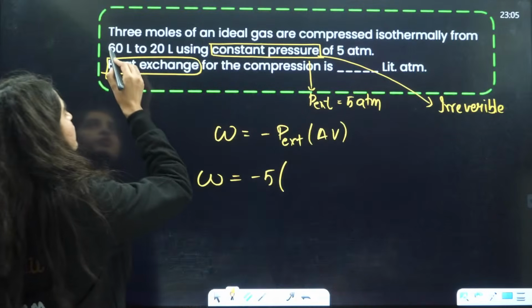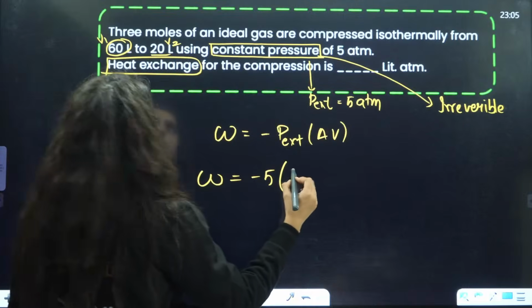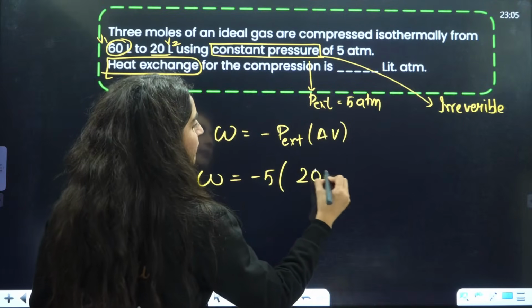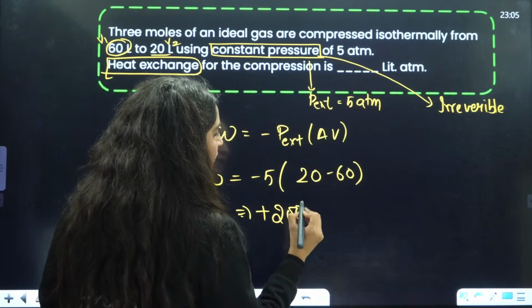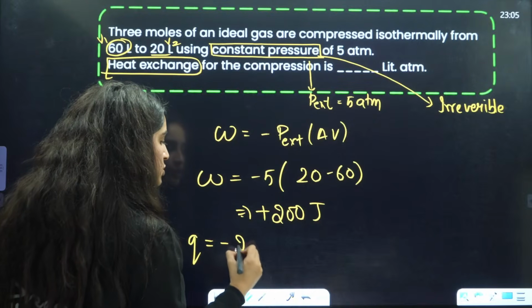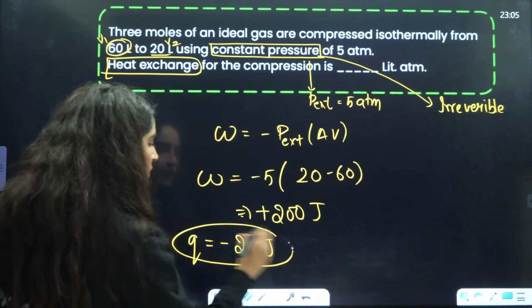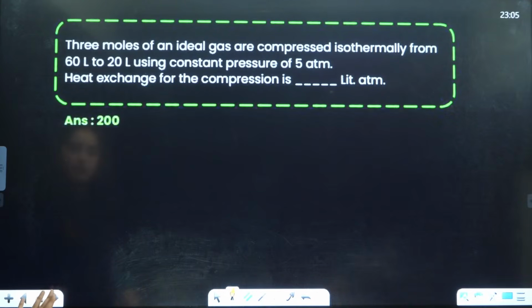This is V1 and this is V2. So V2 minus V1 is 20 minus 60. That is why W will be positive 200 joules. Now Q is equal to minus of this. So the answer will be minus 200.